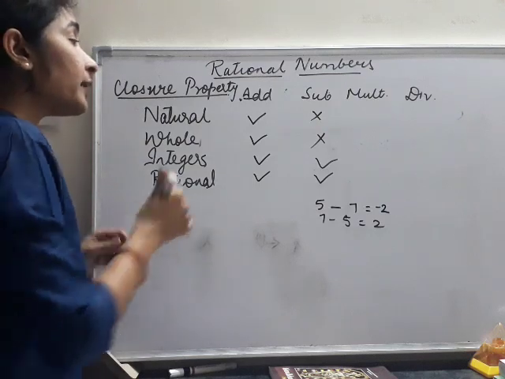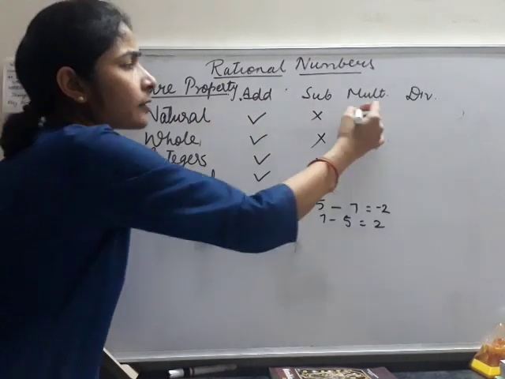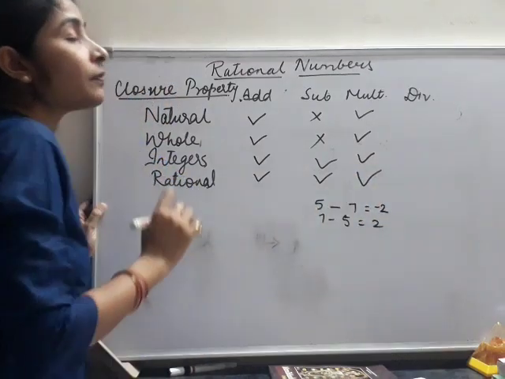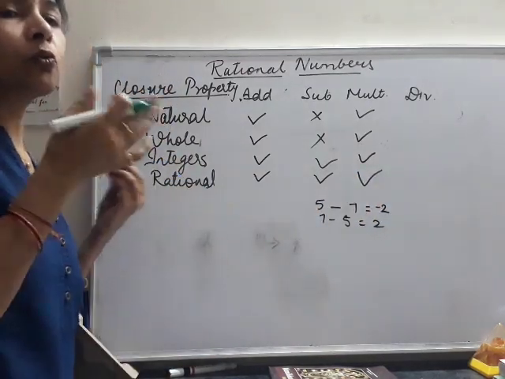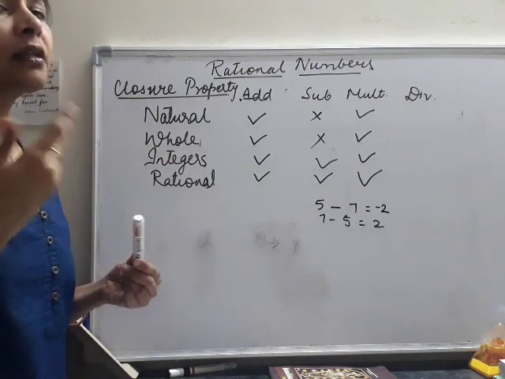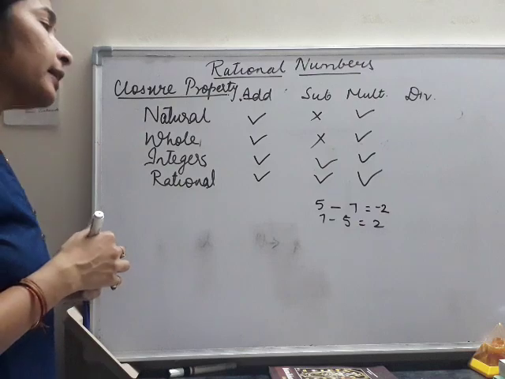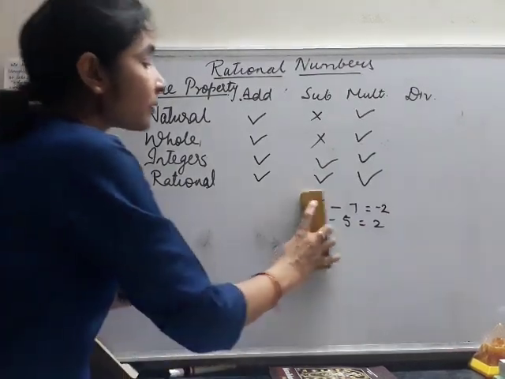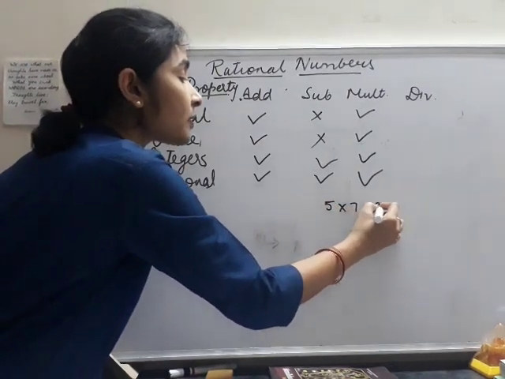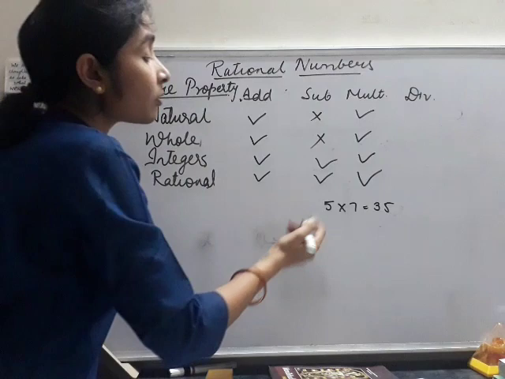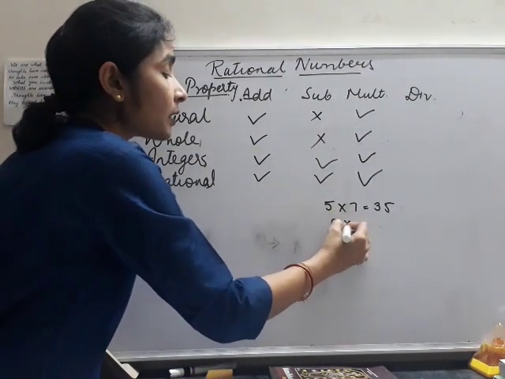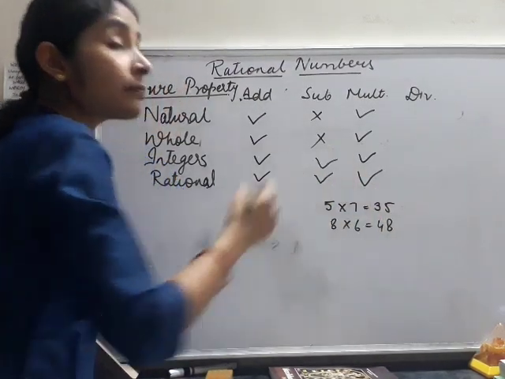Now as in case of addition, all the four categories of numbers are closed under multiplication, because whenever we multiply two natural numbers or two whole numbers or two integers or two rational numbers, we always get the same category of numbers. You can take any example. In case of natural numbers, if I take the example 5 into 7, that gives me 35, which is a natural number. In case of whole numbers also, if we take any other example, for example 8 into 6, that gives me 48, that is also a whole number.